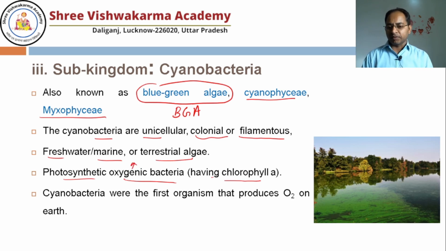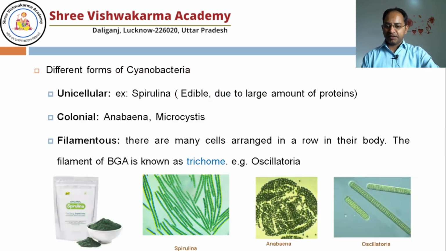However, I was talking about the eubacteria. I told you that they cannot produce oxygen. All right. And cyanobacteria were the first organisms that produced oxygen on the earth. Don't get confused with the blue-green algae. It is not true algae. It is actually bacteria. It seems like algae. That's why we can call them roughly blue-green algae, but it is not algae. It is cyanobacteria.